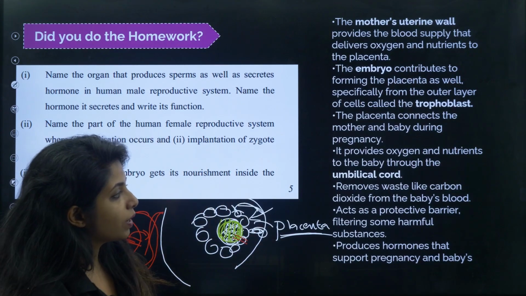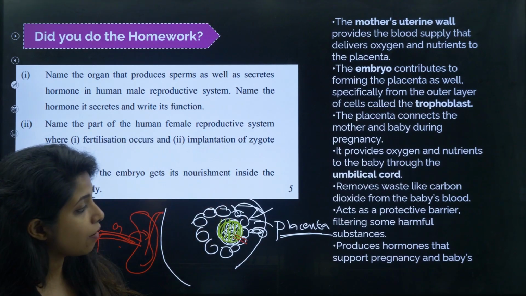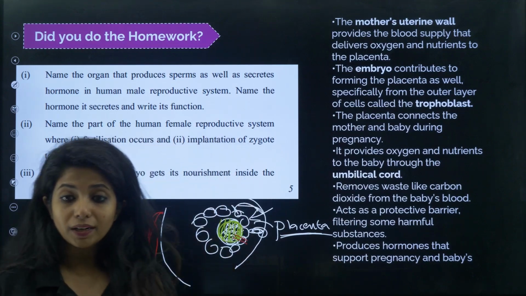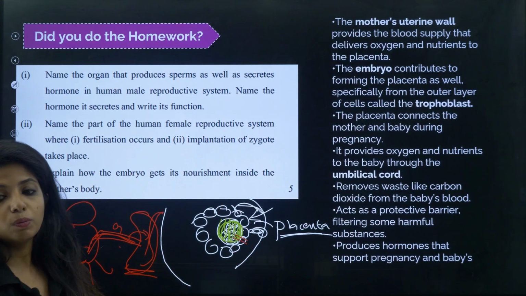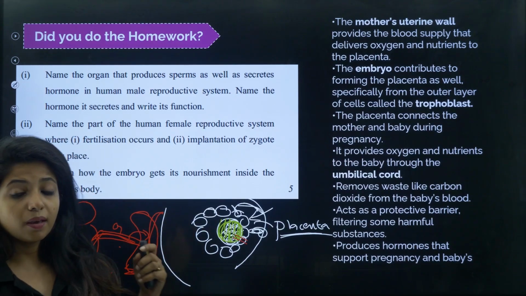Okay. It removes waste like carbon dioxide from the baby's blood, acts as a protective barrier filtering some harmful substances, and, talking about the placenta, it produces hormones that support pregnancy. If those hormones are not released by the placenta, the pregnancy won't be maintained. Okay, so these are the uses, and this is how the embryo gets its nourishment.